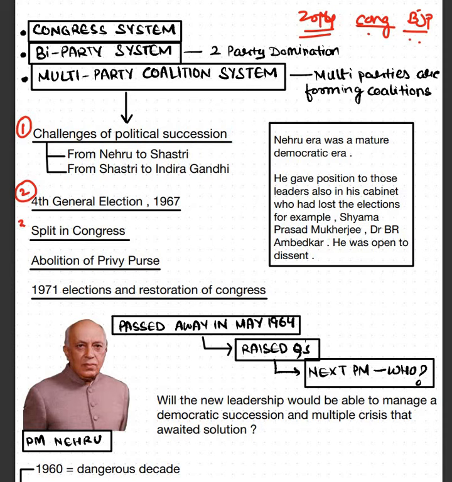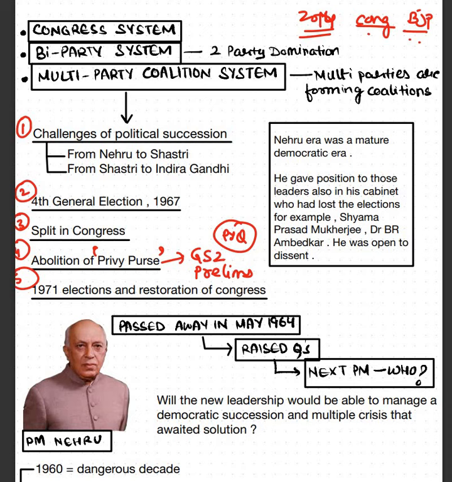Then we'll study after the 1967 election, Congress started splitting up from within. We'll study about abolition of private purse. What is private purse? This has been asked in your GS paper 2 and prelims. तो इस पे PYQs भी आ चुके हैं, ठीक है. UPSC has already asked questions on this topic. 1977 elections and restoration of Congress. This is the first category of topics that we are going to study.